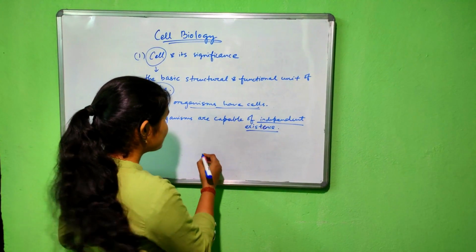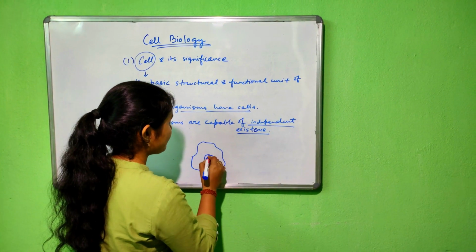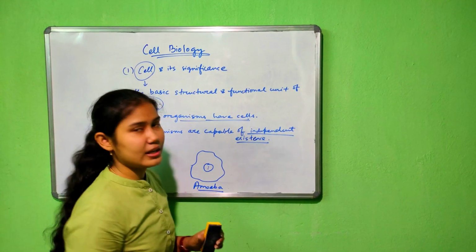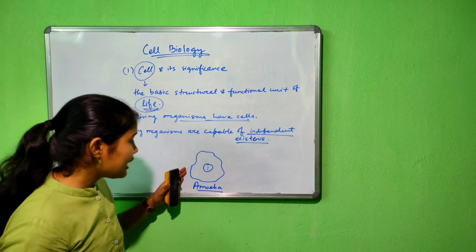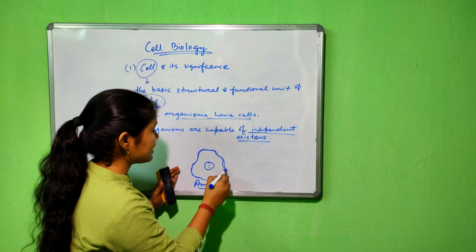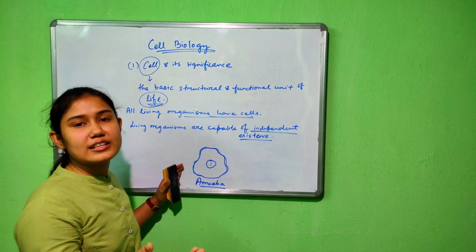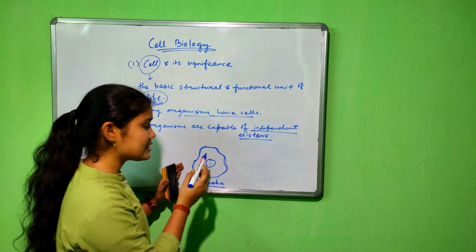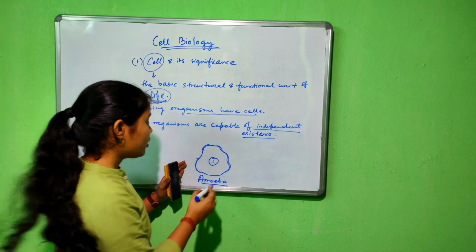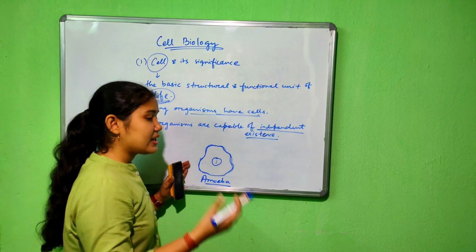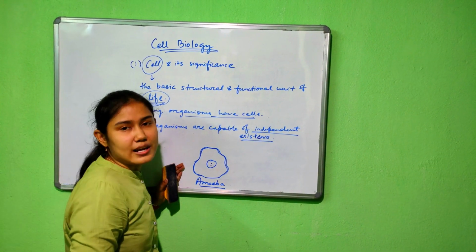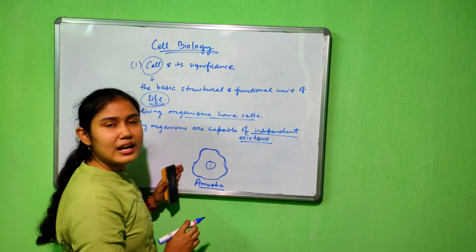Let us consider the structure of an amoeba. This is an amoeba cell. It is a unicellular organism. So all the life activities of amoeba are carried out within this single cell. It doesn't need any other cell to carry out its activities. It exists as a single cell organism. So all the life activities like ingestion, egestion, everything is carried out within this single cell.